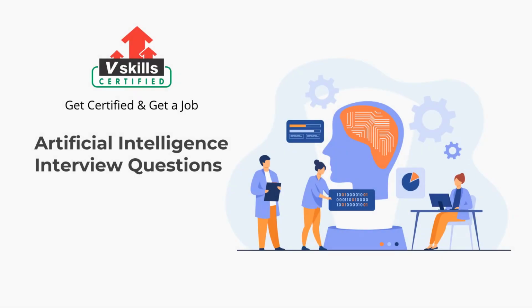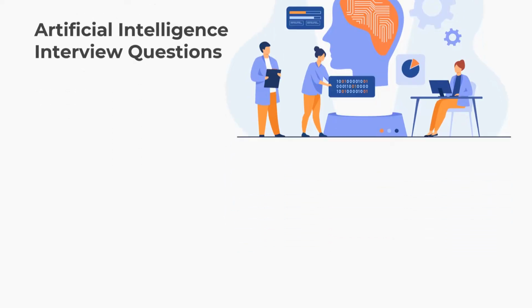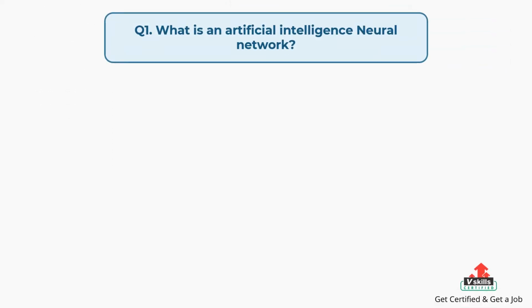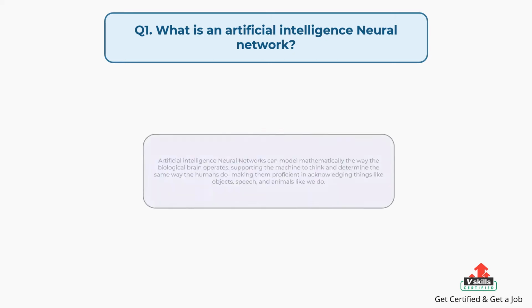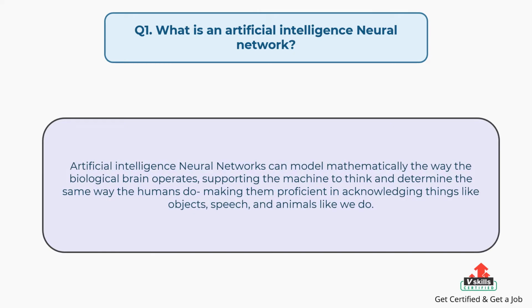In this video, you will learn about the top interview questions for artificial intelligence. So, let's get started. Question number 1. What is an artificial intelligence neural network? The answer is: artificial intelligence neural networks can model mathematically the way the biological brain operates, supporting the machine to think and determine the same way the humans do, making them proficient in acknowledging things like objects, speech, and animals like we do.